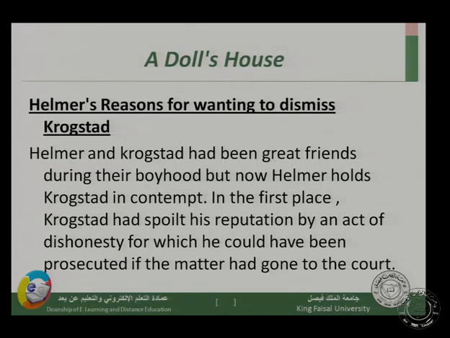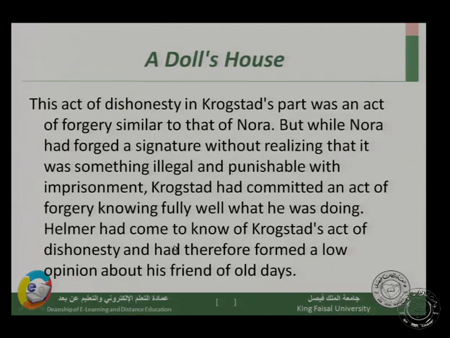Why? In the first place, Krogstad had spoiled his reputation. Krogstad is a man of bad reputation. He does not have a good reputation because of an act of dishonesty for which he could have been prosecuted if the matter had gone to court. This act of dishonesty on Krogstad's part was an act of forgery similar to that of Nora. So we know now that Krogstad also committed an act similar to the one that Nora did, which is the crime of forgery.